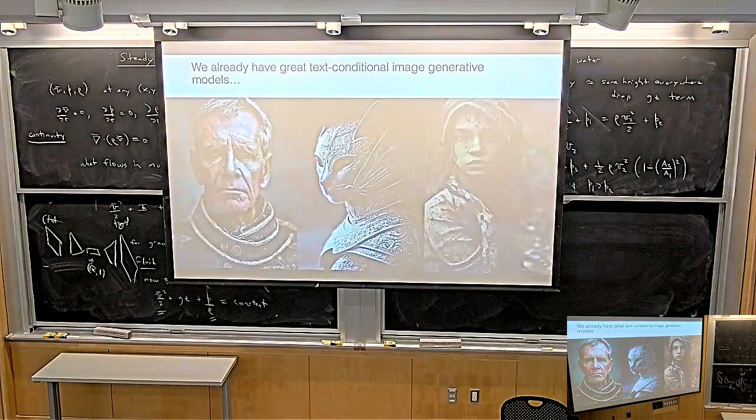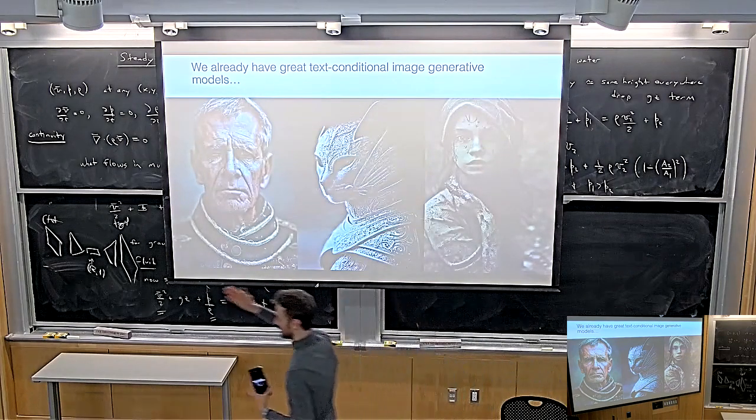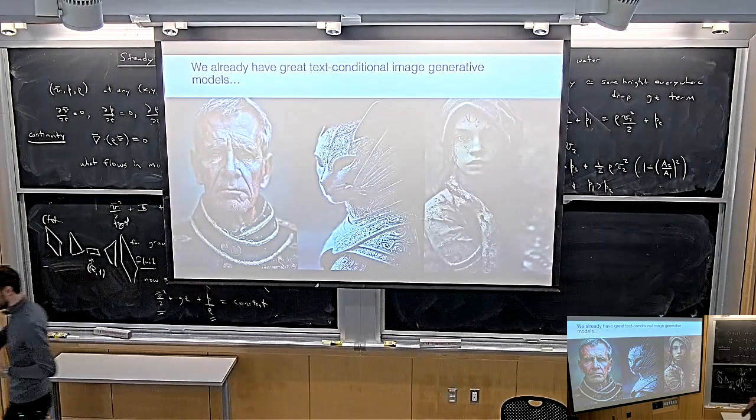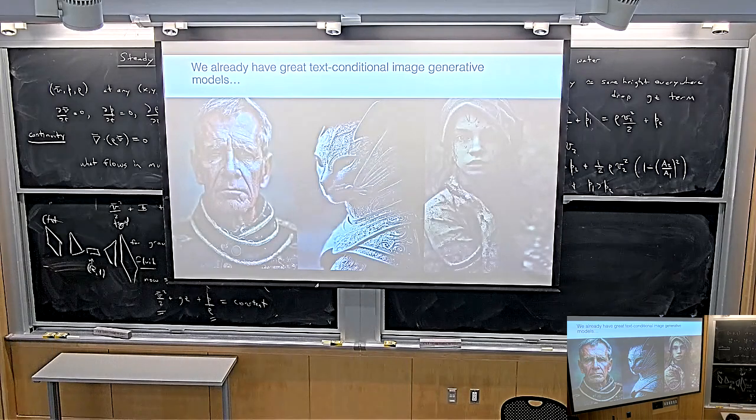So here's a funny little insight. We have models like this one, where these images are all generated by Stable Diffusion. Long story short, Stable Diffusion works really well. And how do you train Stable Diffusion? You train it by scraping text image pairs from the internet, right? And then you train this diffusion model where you give it a text query, and then you ask it to denoise an image based on the text query. And then at test time, you can generate images like that.